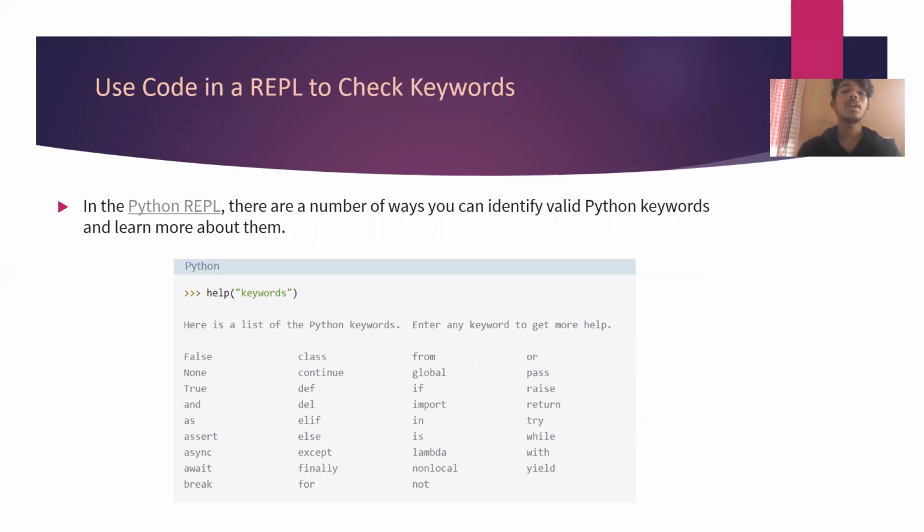Use code in the REPL to check keywords. In the Python REPL, there are a number of ways you can identify valid Python keywords and learn more about them. Python help keywords. Here is a list of Python keywords. Enter any keyword to get more help. False, None, True, and, as, assert, async, await, break, class, continue, def, del, elif, else, except, finally, for, from, global, if, import, in, is, lambda, nonlocal, not, or, pass, raise, return, try, while, with, yield. These are the keywords in Python.